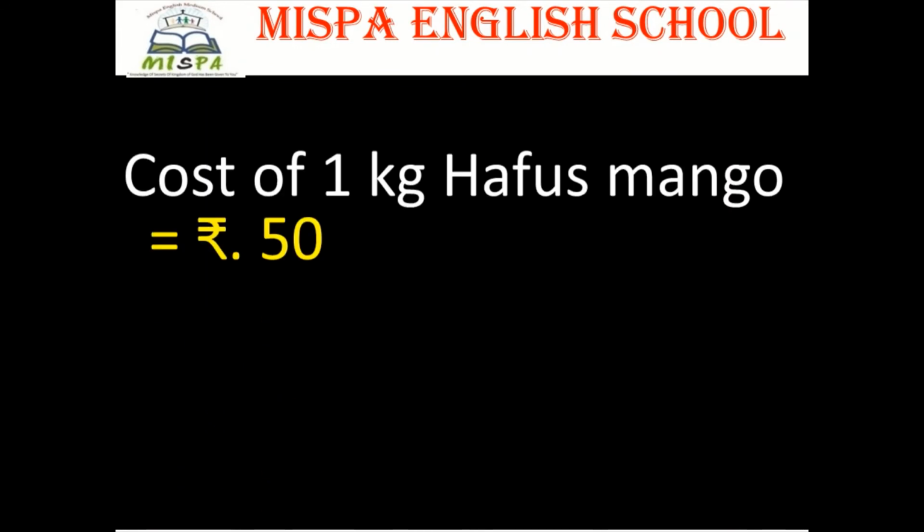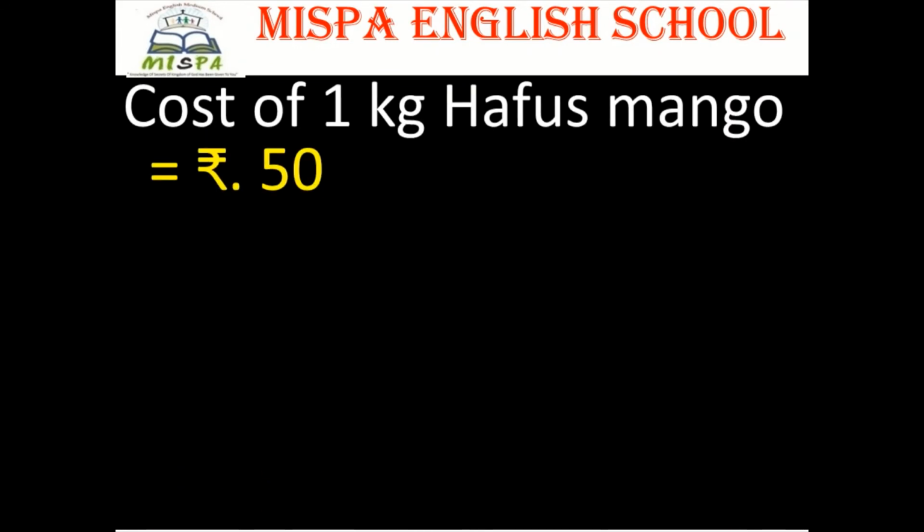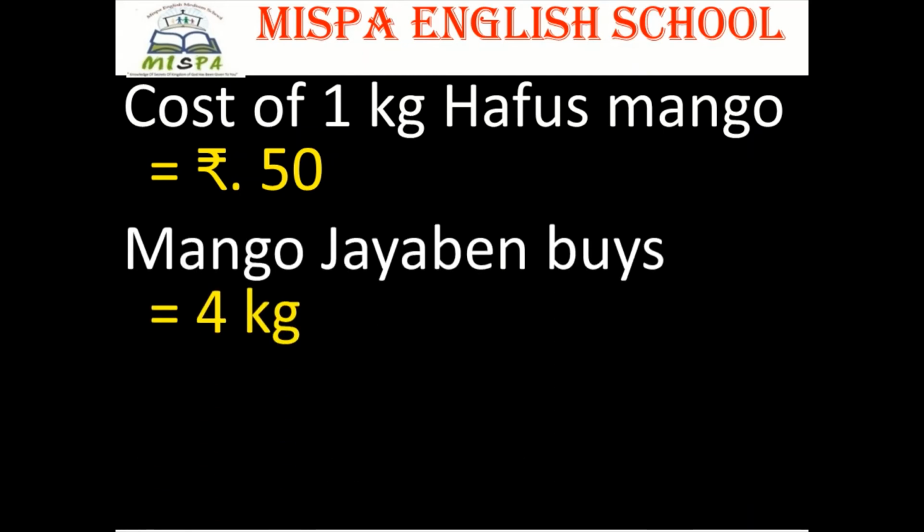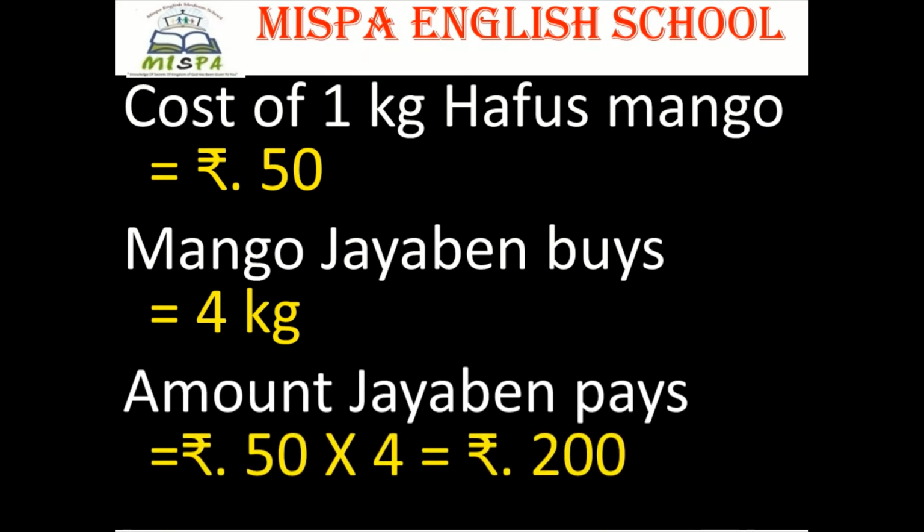Now let's look what amount Jayaben pays. Cost of 1 kilogram Hafus mango is equal to rupees 50. Mango Jayaben buys is equal to 4 kilograms. Amount Jayaben pays is equal to rupees 50 into 4, that is equal to rupees 200. So both of them pay rupees 200 individually to the shopkeeper.